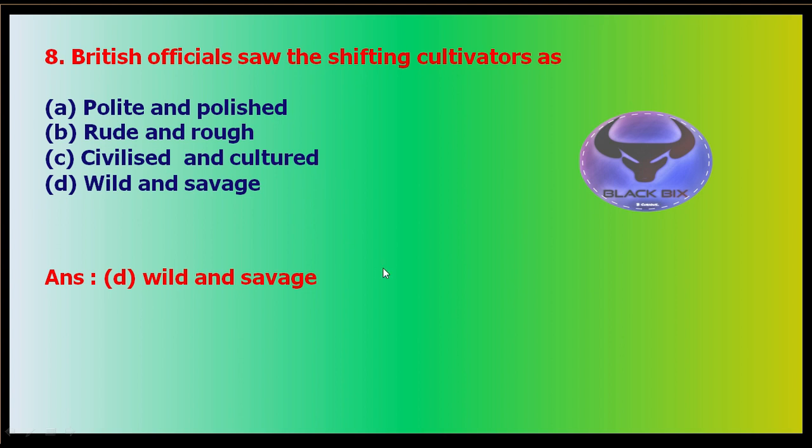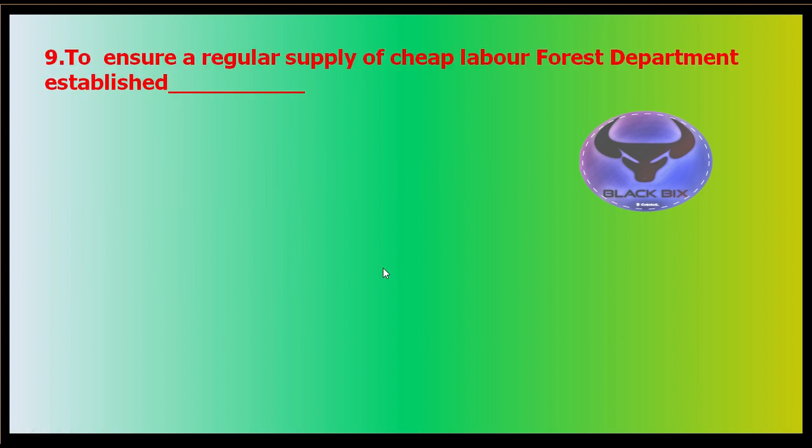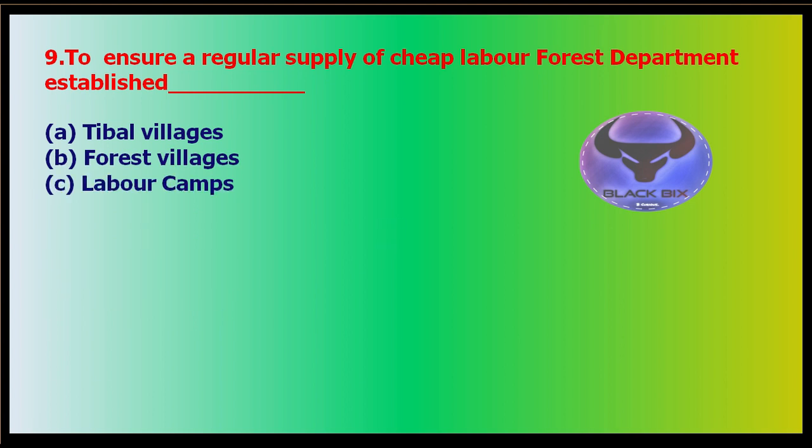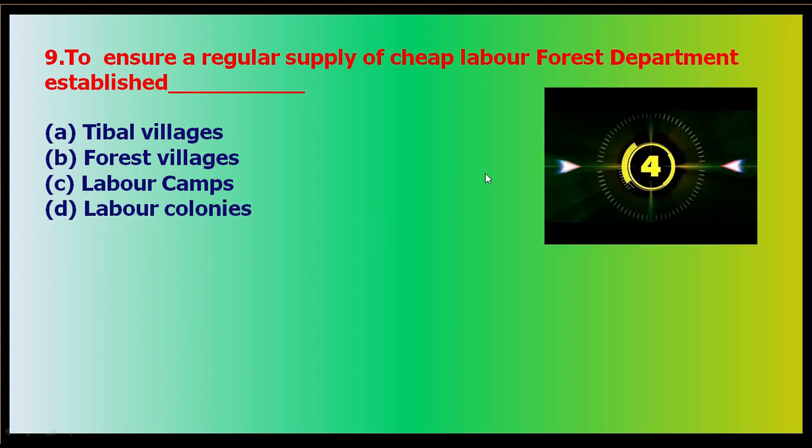The next question is question number 9. To ensure a regular supply of cheap labor, the forest department established what? Your options are: A, tribal villages; B, forest villages; C, labor camps; or D, labor colonies. And your time starts now.